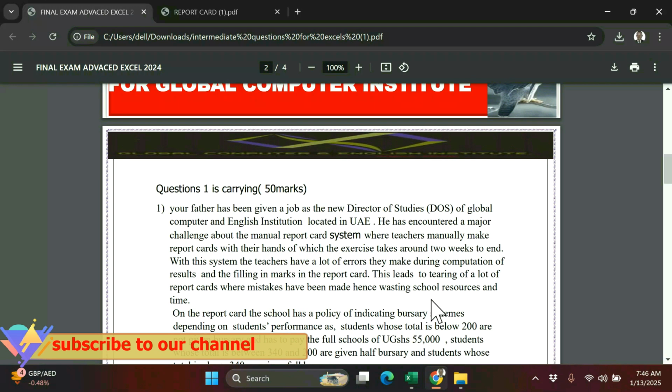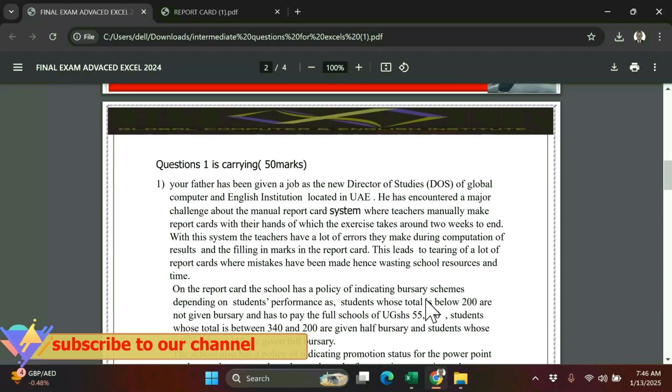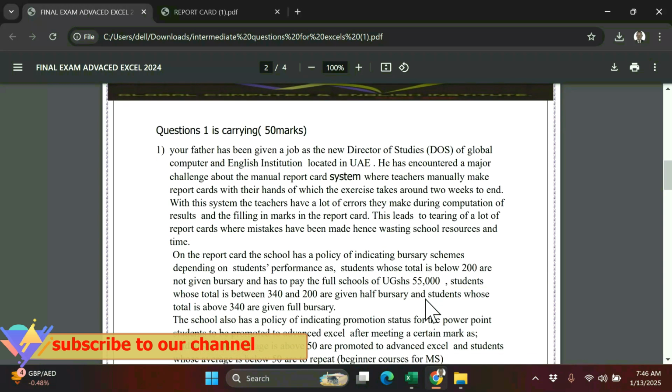Question 1. Your father has been given a job as the new Director of Studies of Global Computer and English Institute, located in UAE. He has encountered a major challenge about the manual report card system, where teachers make report cards by hand, and the exercise takes around 2 weeks to end.